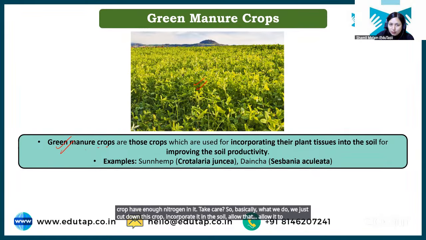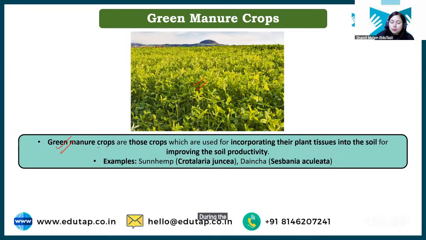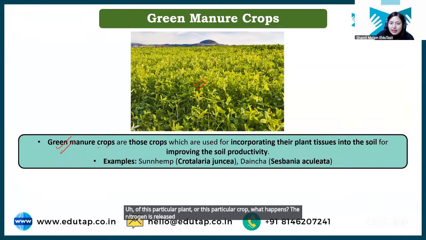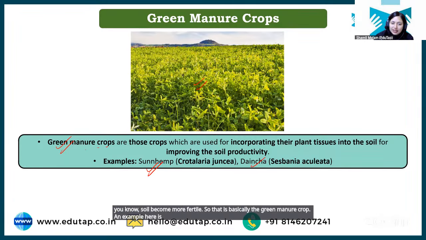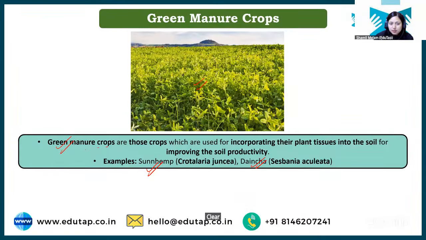allow it to decompose. During decomposition, when microorganisms act on the tissues of this particular crop, the nitrogen is released into the soil, and the soil becomes more fertile. So that is basically the green manure crop. An example here is sun hemp and dhaincha. Clear? I hope it's clear.